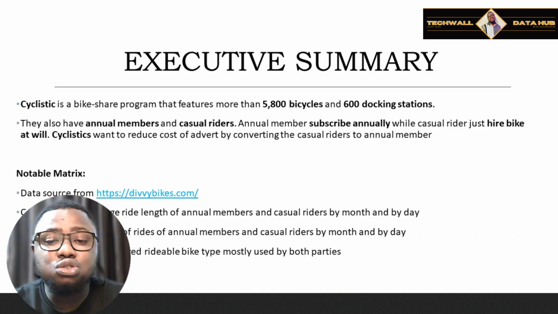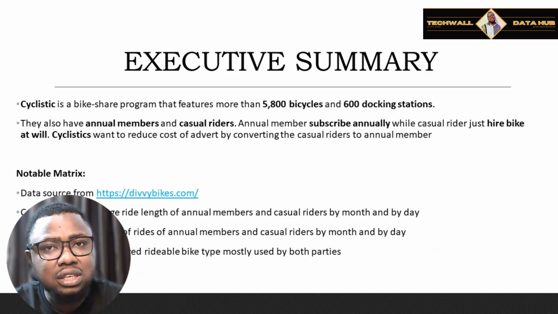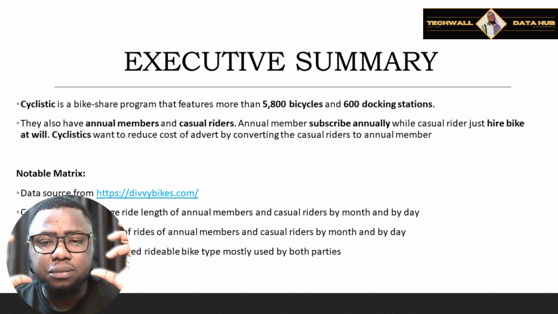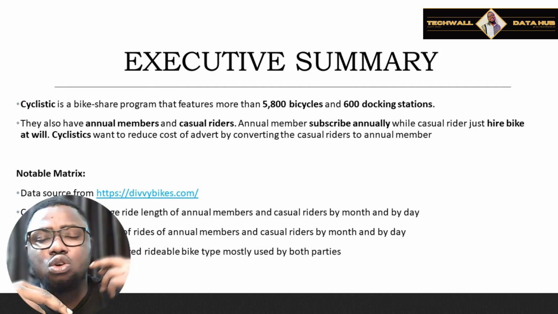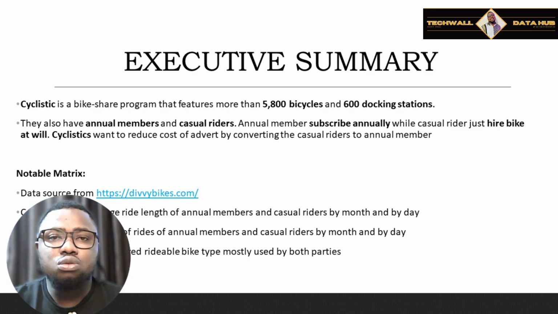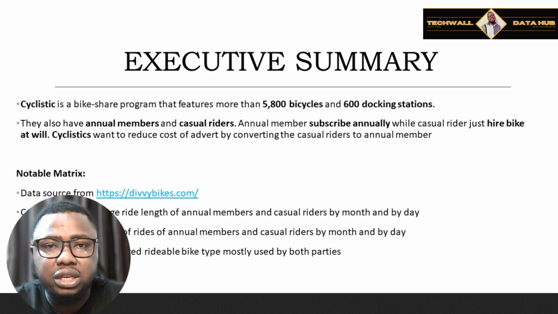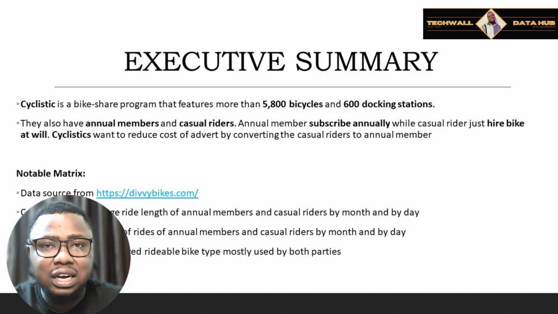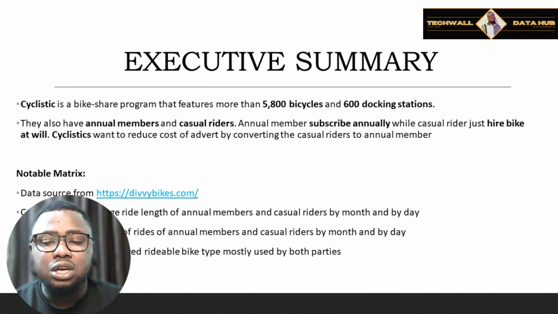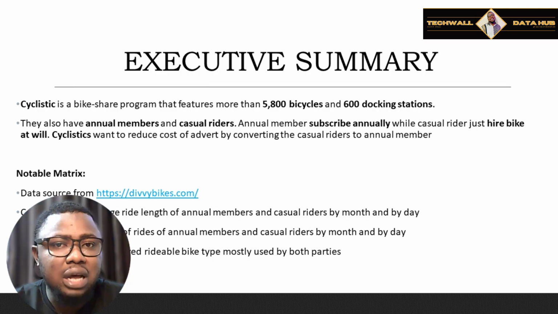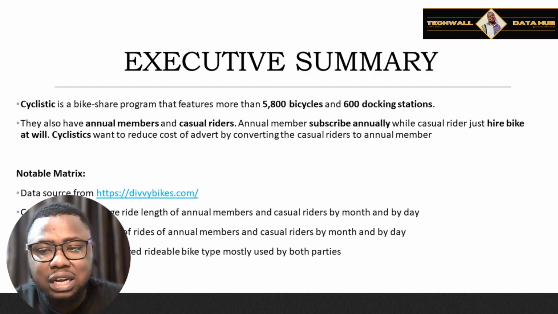Cyclistics wants to reduce the cost of their business by reducing the cost of their adverts, and also converting casual riders into annual members. Since they already have a customer base, they wouldn't want to do more adverts out there. Rather, they want to convert the casual riders to become their annual members. And now these are some notable metrics.